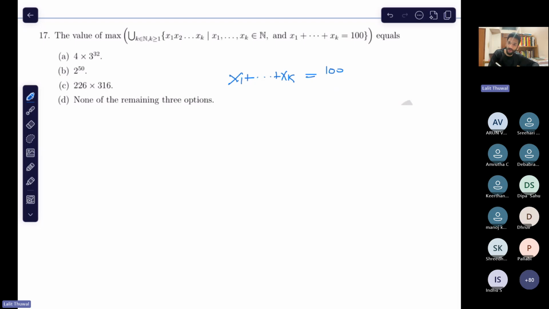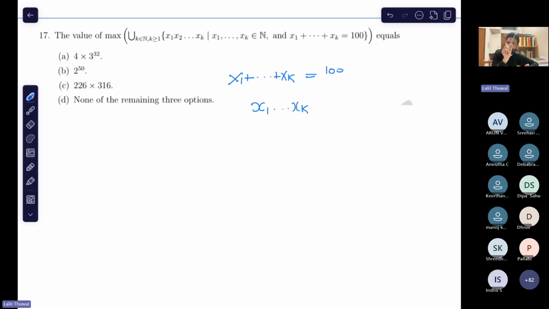That is called a partition. Its name justifies it, right? So you consider the product of all the terms appearing in the partition. What can be the maximum number you can get? This is a very interesting question. It says consider all the partitions of 100 and take all the products.